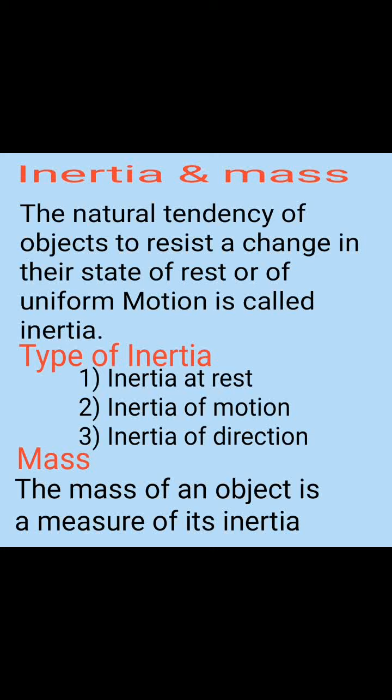Inertia of motion. The inherent property of a body by virtue of which it cannot change its state of motion is called inertia of motion. Example: when a rotating fan is switched off, it continues to rotate. Inertia of direction. The inherent property of a body by virtue of which it cannot change its direction of motion is called inertia of direction. Example: while sharpening a knife, sparks fly off tangentially from the grinding stone.